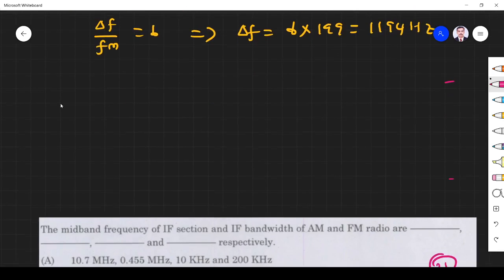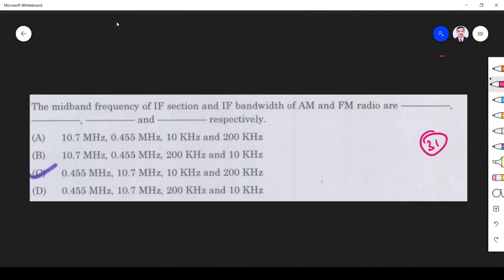Simple answer. Right? And the next question: the midband frequency of the IF section and IF bandwidth of AM and FM. It's a direct question; it is a standard value. For AM, the value of IF is 455 kilohertz, which is nothing but 0.455 megahertz, because everything they have given is in megahertz. So option C is the correct answer.